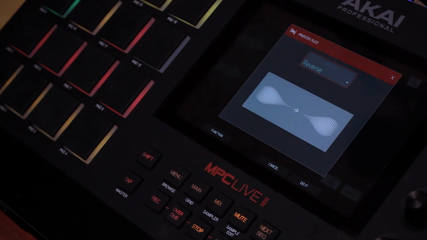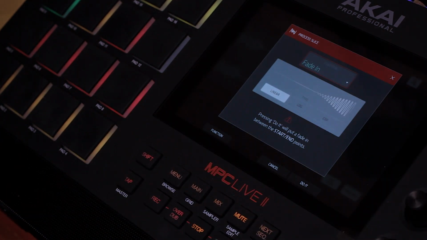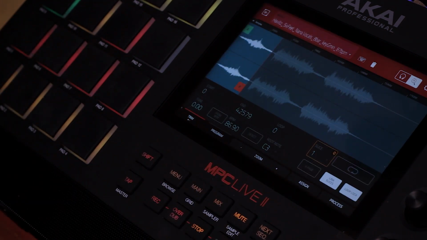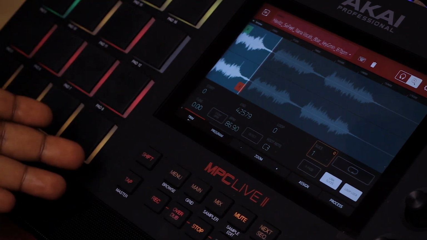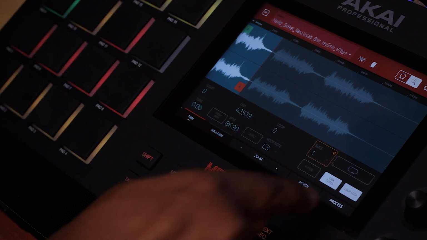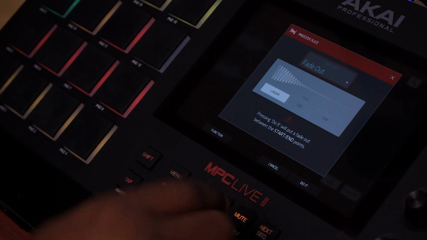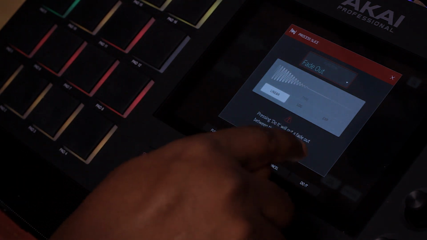Cool. Let's go to process again. We have fade in. It will silence the beginning and then leave it to the end. So let's also do it and hear how it sounds. You can see it fades in. Let me undo to the default. You can see here that at the end, if you want to take that off, basically what we can do is use fade out. So linear, then do it.